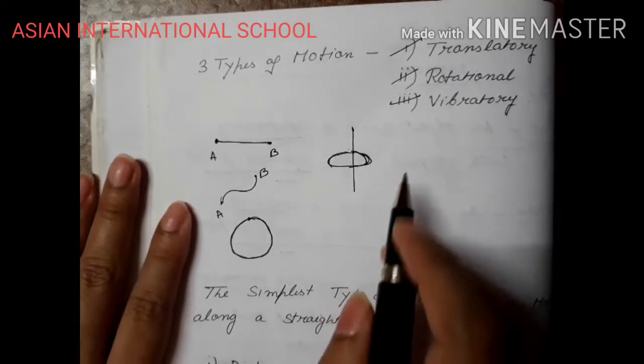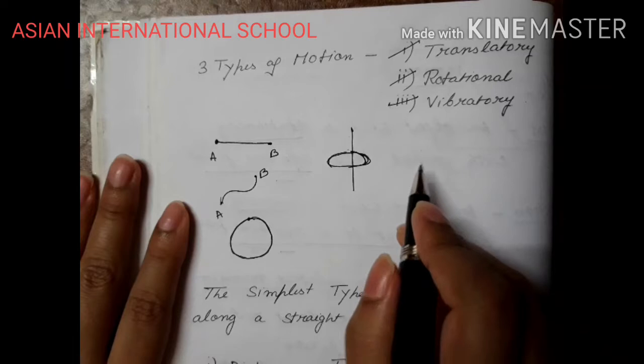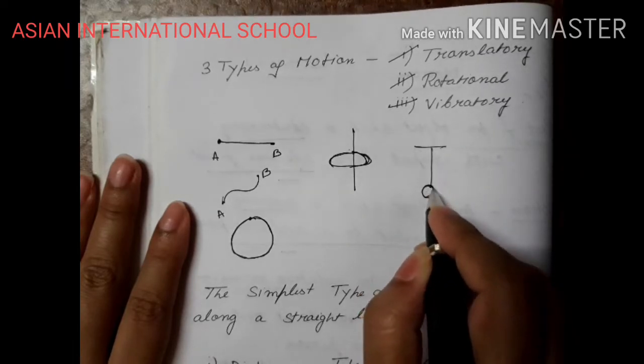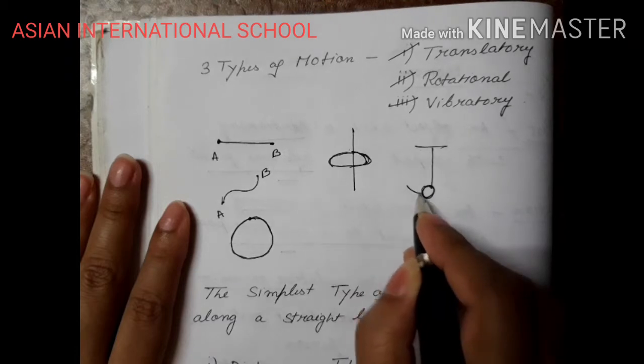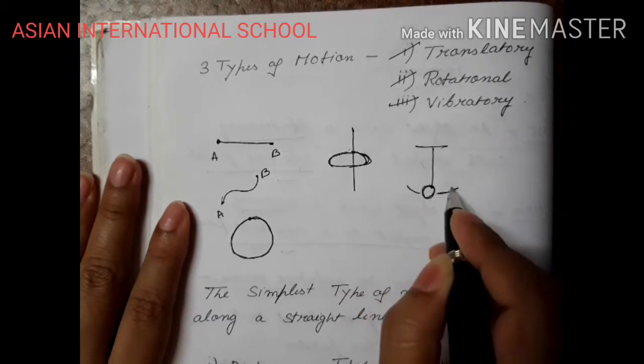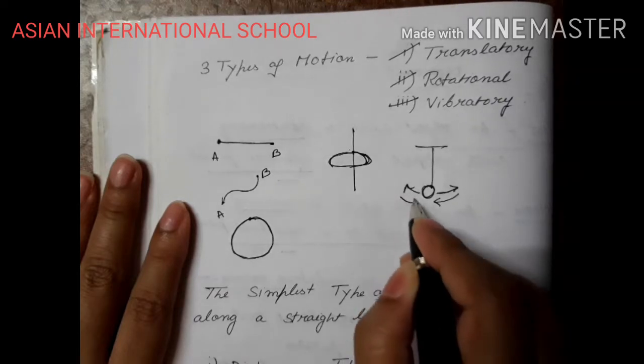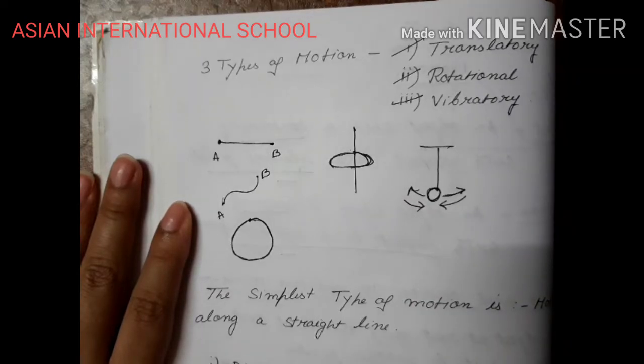Now vibratory motion. You have seen vibratory motion when a pendulum swings, or in the case of a swing in a park. You have observed it when a pendulum swings in this way. So that is the to and fro motion. This to and fro motion, this back and forth motion, is known as vibratory motion.